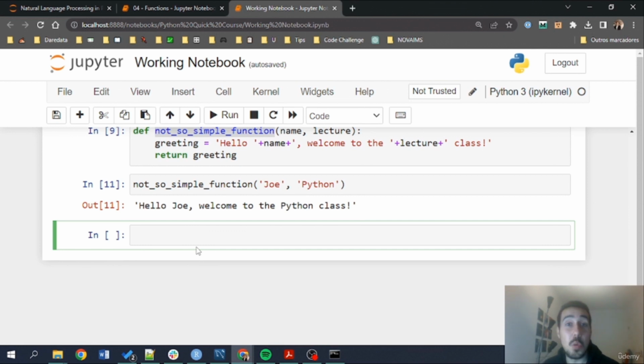Okay, so we're done with functions for now. Let's finish this course by looking at two libraries, two of the most famous libraries here in Python, numpy and pandas, normally used in the data analysis field. That's what we are going to see in the next couple of lectures.